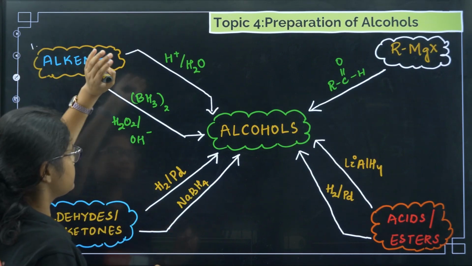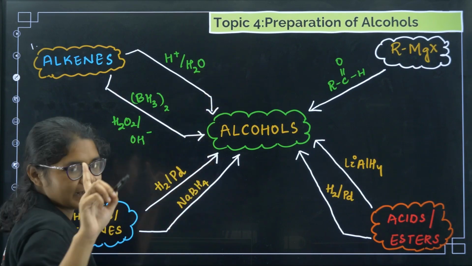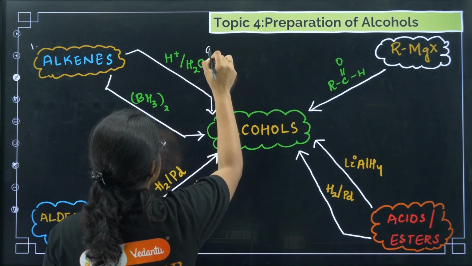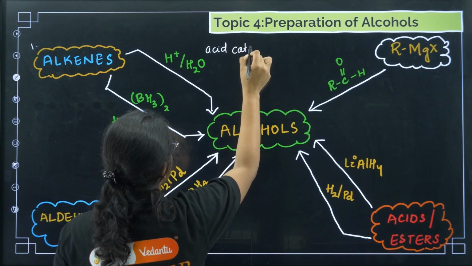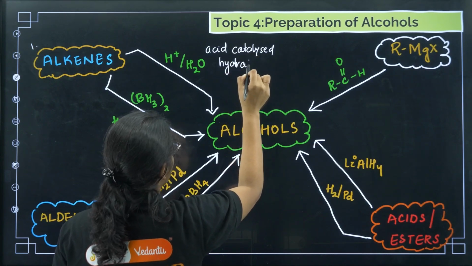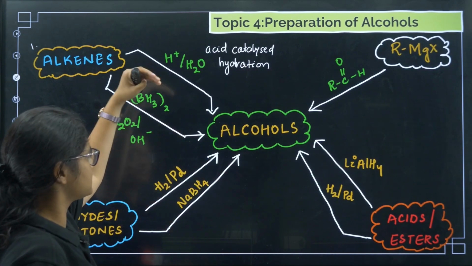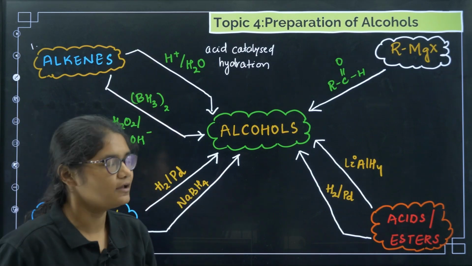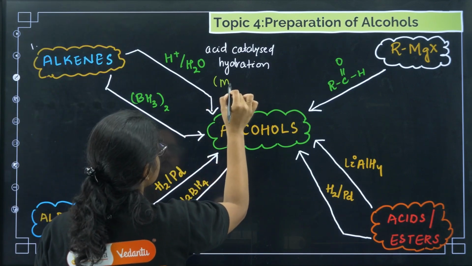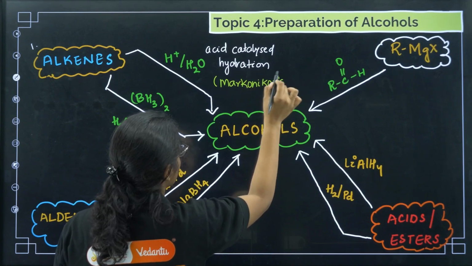So from alkenes I told you there are 2. Acid catalyzed hydration. You see H plus, H2O. Hydration stands for addition of water, acid catalyzed, so there should be 1 H plus. So this method is your acid catalyzed hydration. What is the reagent you have to remember? H plus and H2O. How does the reaction happen here? H and OH is added. I'll do an example also, but you have to remember this follows Markovnikov's rule. Markovnikov's rule is followed here.